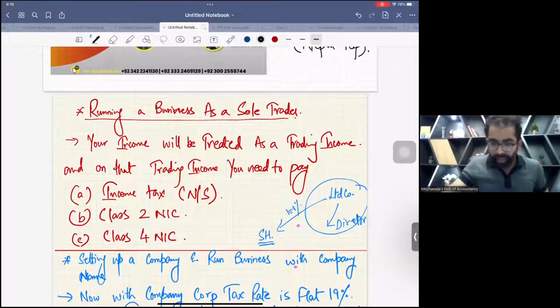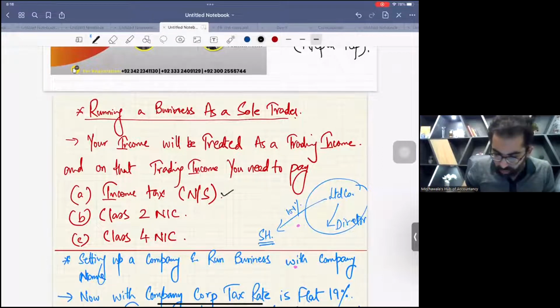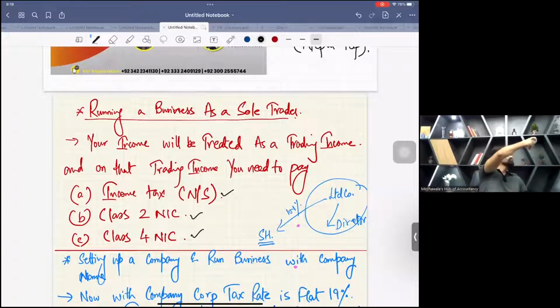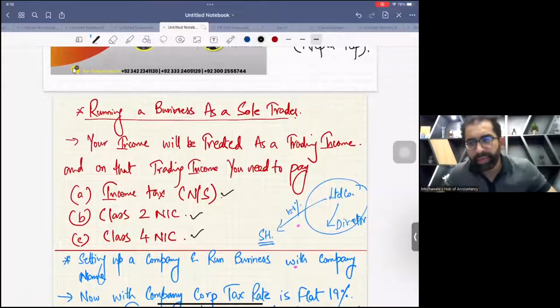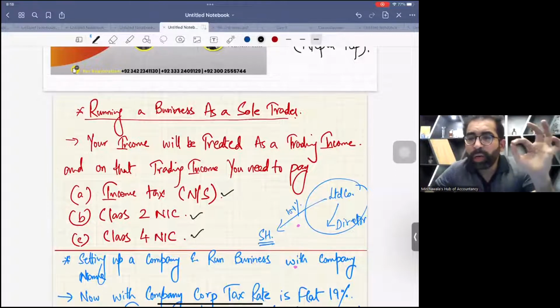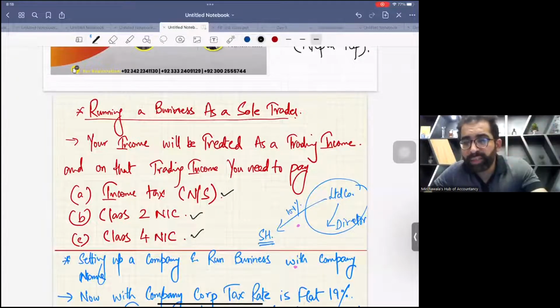First of all, on this trading income you need to pay income tax, and this trading income is non-savings income. Also, as an individual earning trading income, you have to pay 2 NICs as well: one is Class 2 NIC and the other is Class 4 NIC, right?